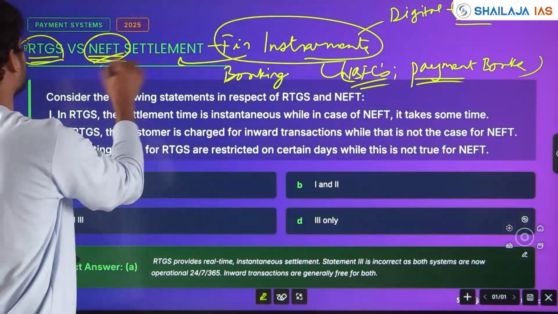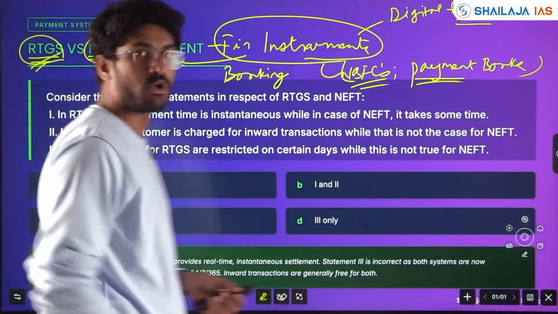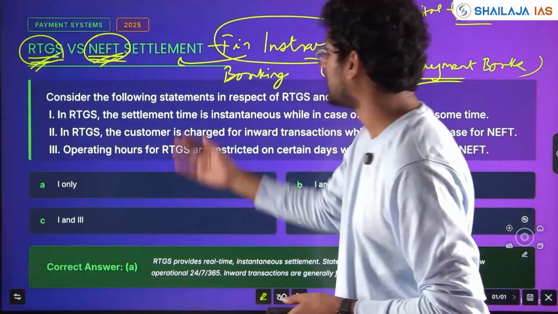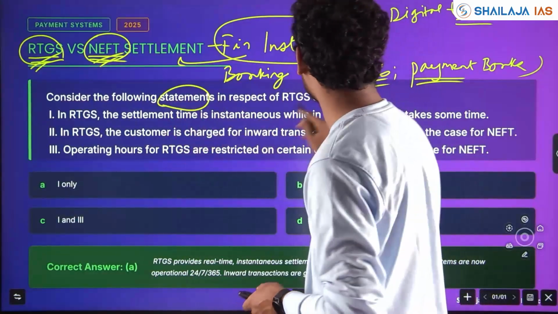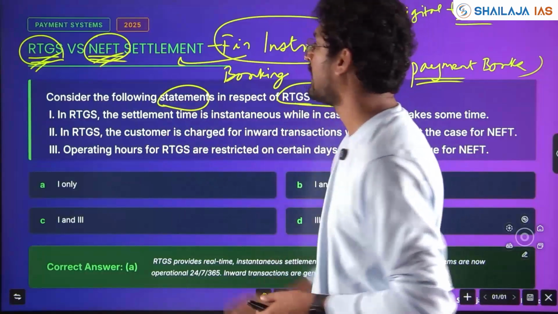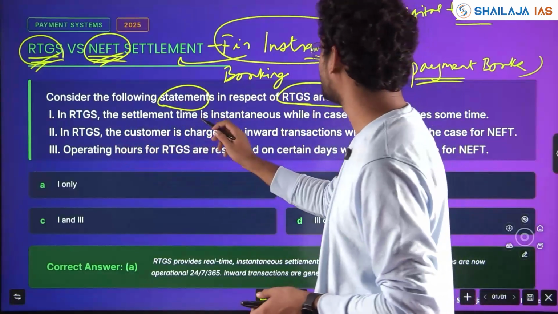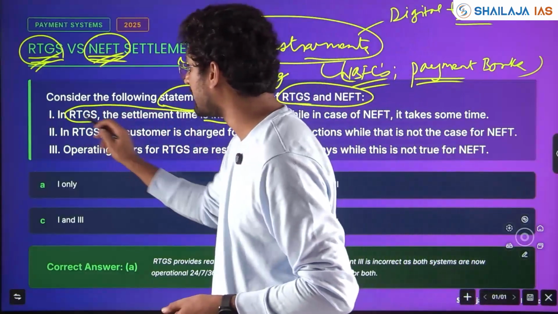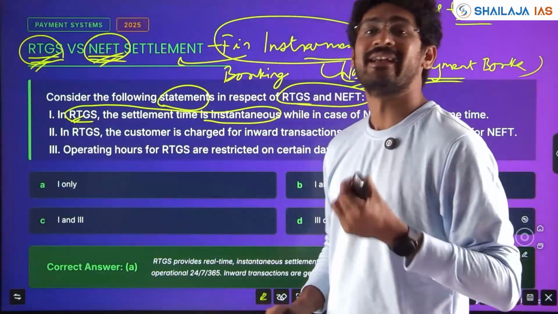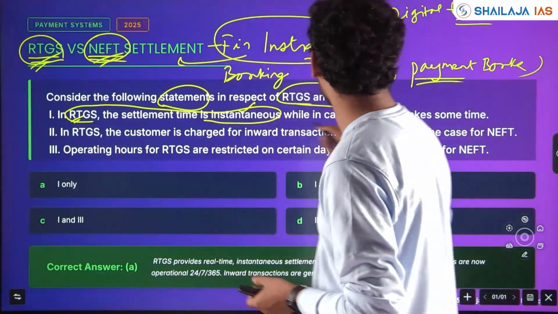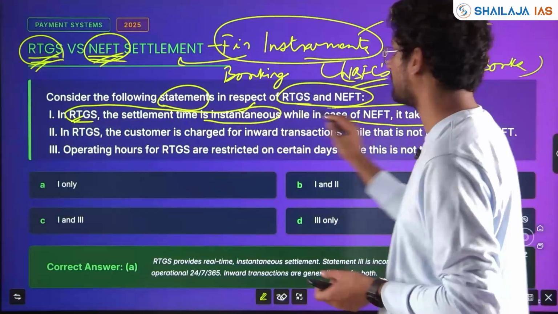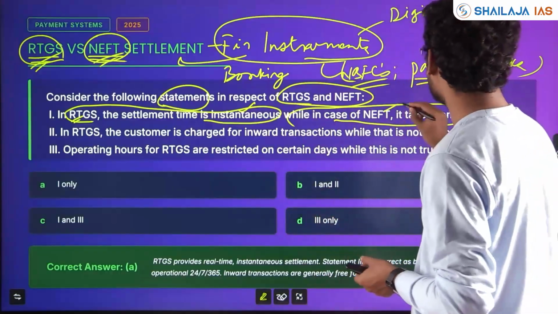National Electronic Transfer. This is real-time gross settlement, RTGS. We'll see. Consider the following statements in respect to RTGS and NEFT. In RTGS, settlement time is instantaneous. Yes, real-time gross settlement. In real time it is happening, correct? Well, in case of NEFT, it takes some time. Yes, NEFT happens in batches.